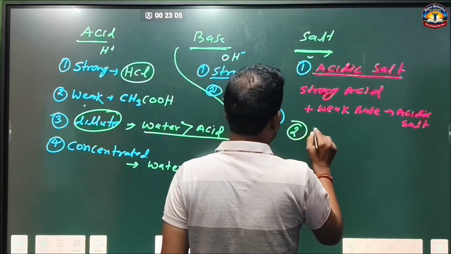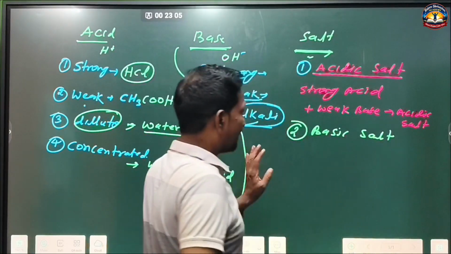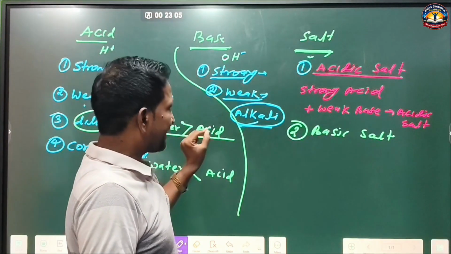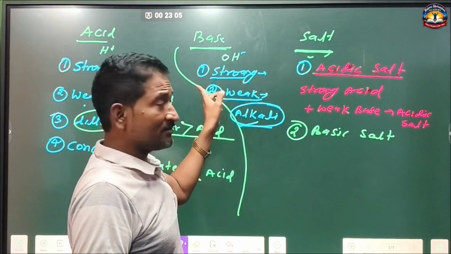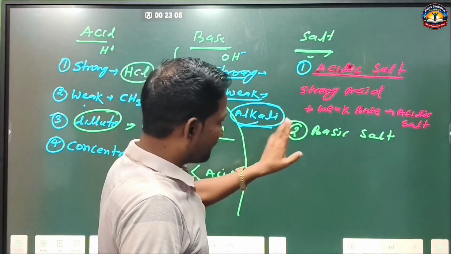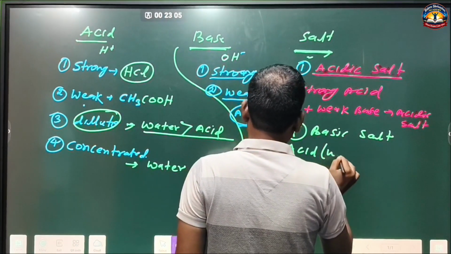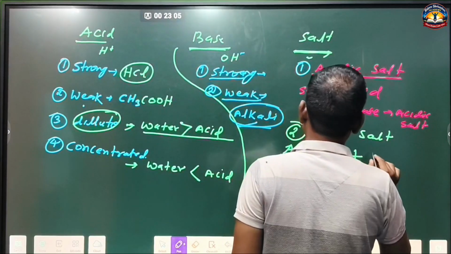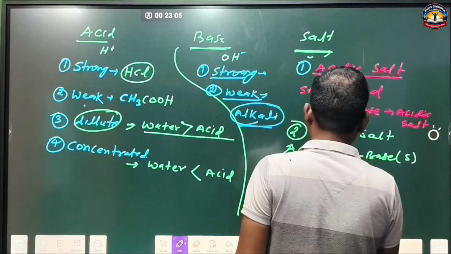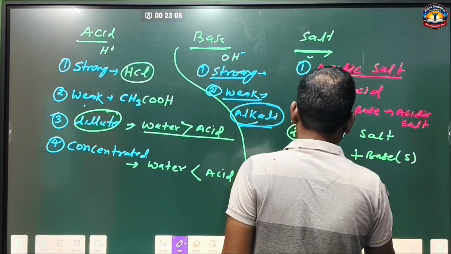Number two, basic salt. When a weak acid reacts with the corresponding strong base, then a salt is formed which is called a basic salt. That is, a weak acid reacts with a strong base, then a salt is formed which is called basic salt.